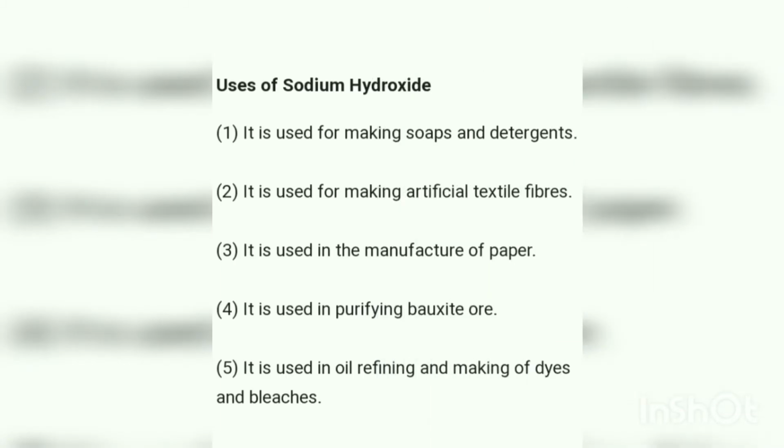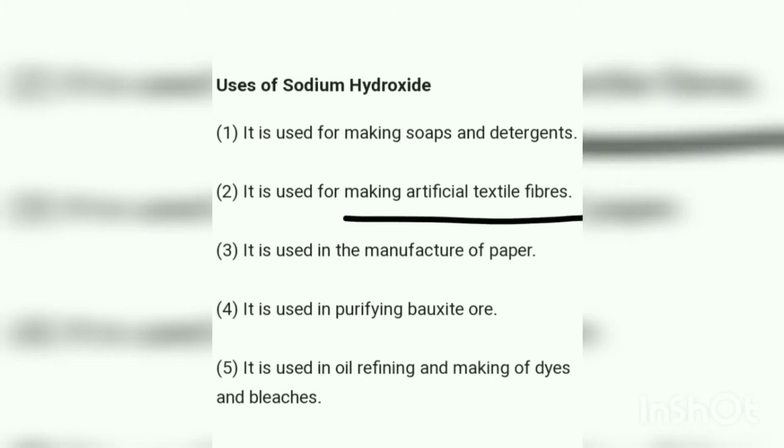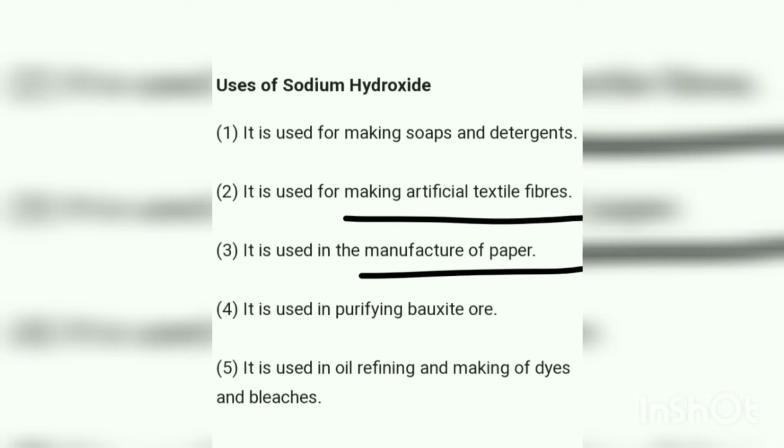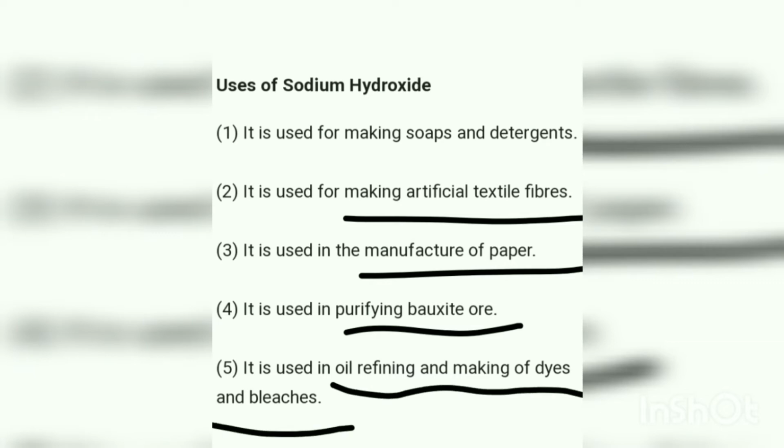So what are the uses of sodium hydroxide? See here. It is used for making soaps and detergents. And it is used for making artificial textile fibers. Textile fibers means the threads present in the clothes you wear, the artificial one, which we call synthetic cloth. And it is used in the manufacture of paper. It is used to purify bauxite ore, and it is very importantly used in oil refining and making of dyes and bleaches. So these are the uses of sodium hydroxide.